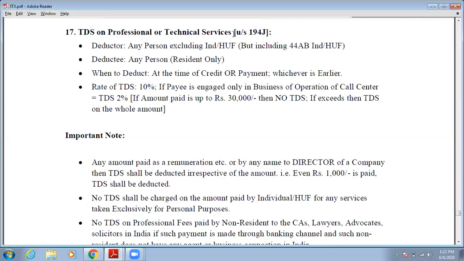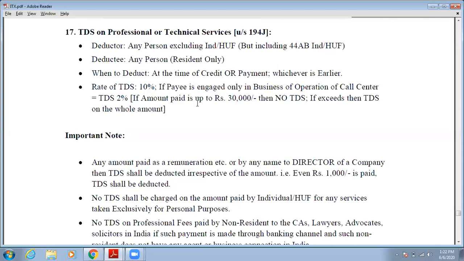the person who is giving these services on which the TDS is being deducted, the payee, that means the deductee. If we talk in TDS language, the deductee is the person on whose income TDS has to be deducted. So if the payee, that deductee, is engaged in the business of operation of call center, if that person is working in call center, then TDS rate will be 10%. In any other cases, TDS rate will be 2%.